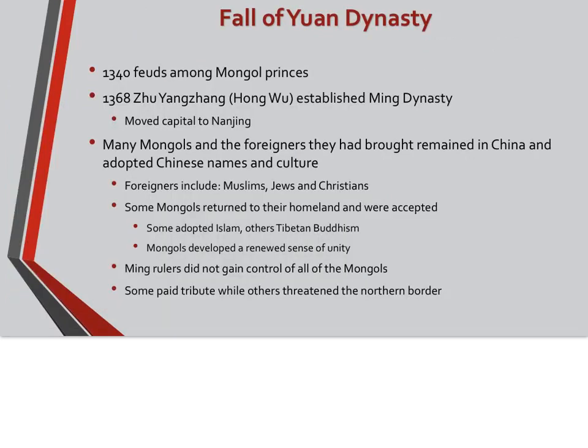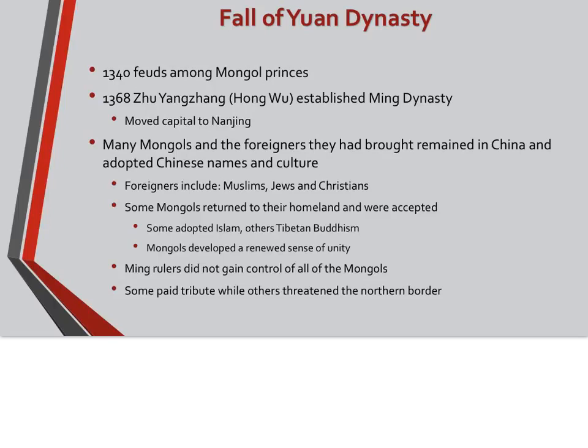In the 1340s, there were many feuds among Mongol princes. In 1368, Hong Wu established the Ming Dynasty and he moved the capital from Beijing over to Nanjing. And as a result of the end of Mongol rule, some Mongols decided to stay in China, as well as the foreigners that they brought, including Muslims, Jews, and Christians. However, some Mongols returned to their homeland. Some adopted Islam, others Tibetan Buddhism.